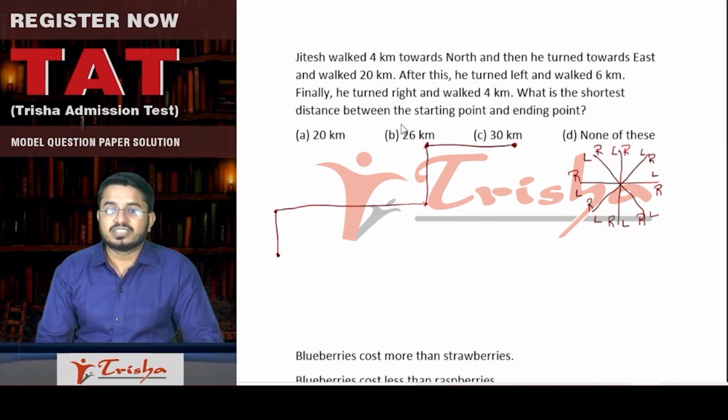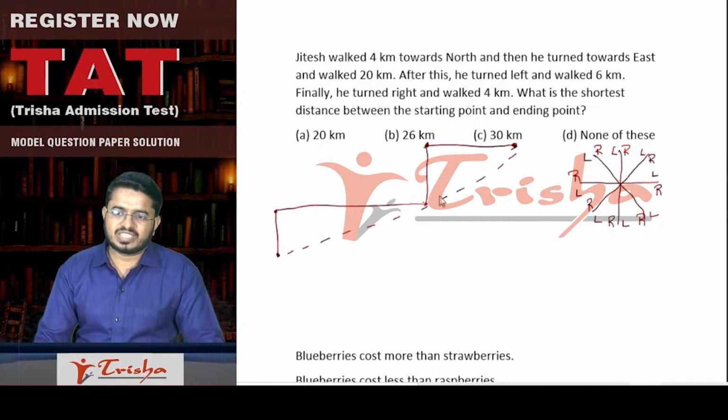We have to find out the shortest distance. And to find out shortest distance, we all know we have to find out the solution by taking the Pythagorean theorem, right? So this is the shortest distance for him, correct? So see here, I am putting representative marks so that you understand how to do this in a much better way.